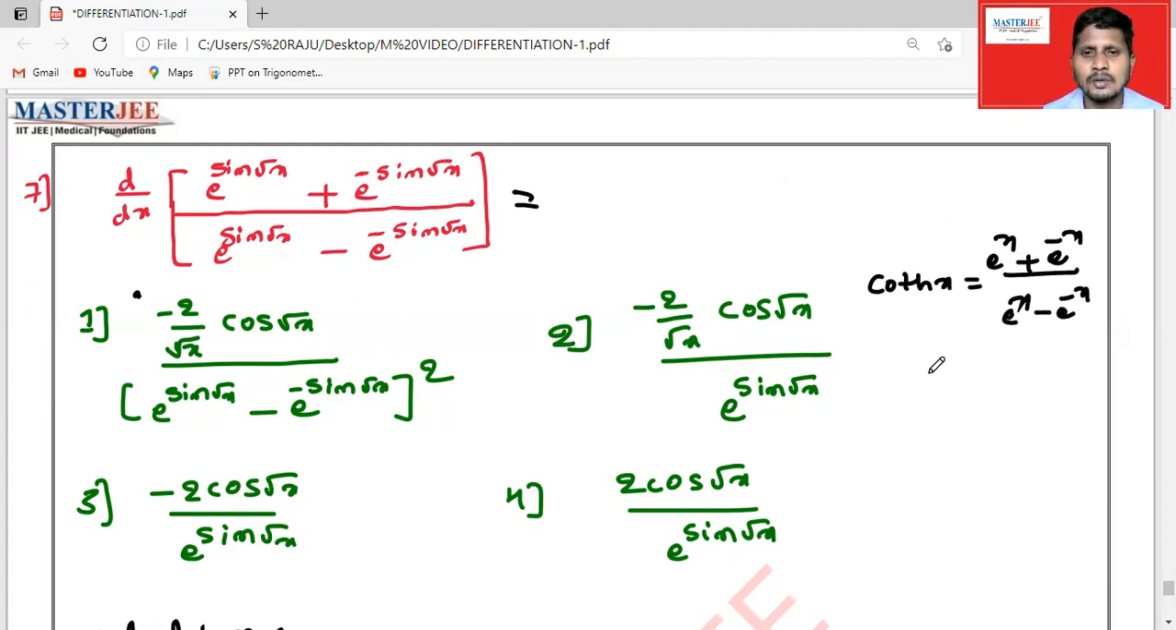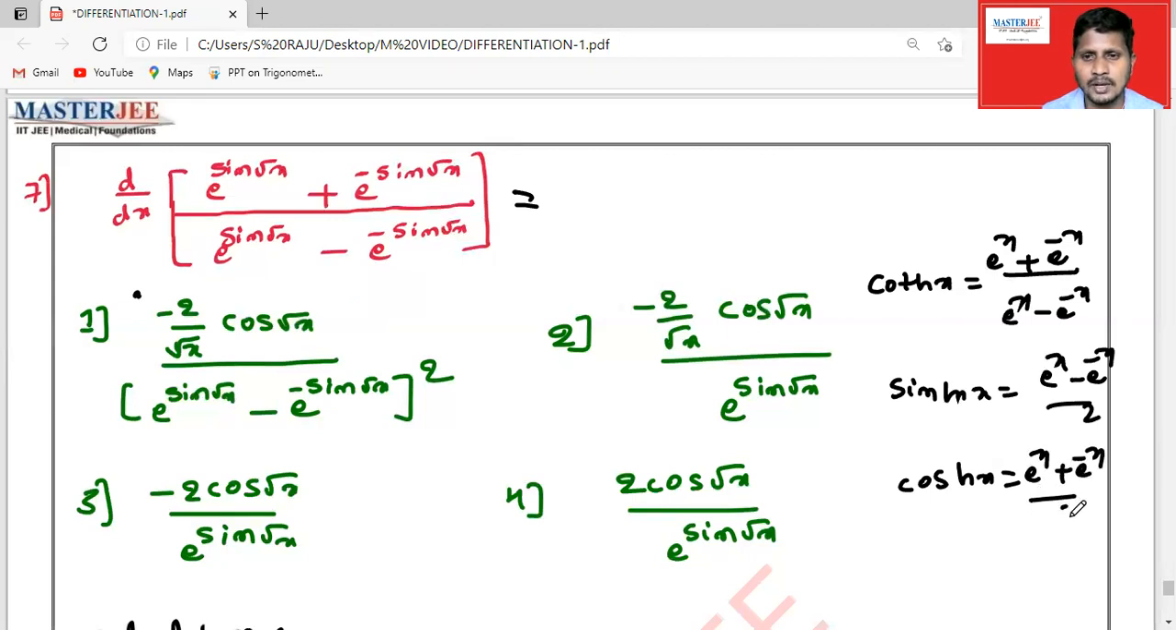So you have to remember all formulas. Even sinh x is (e to the power of x minus e to the power of minus x) by 2, and cosh x is (e to the power of x plus e to the power of minus x) by 2. With the help of this sinh x and cosh x, we can write all the remaining three or four hyperbolic functions.